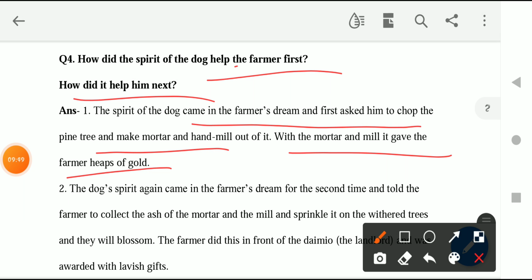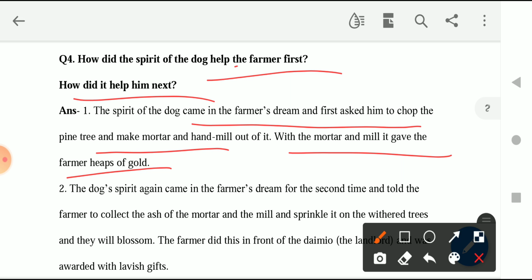So at first, what happened? The spirit of the dog came to the farmer's dream, and it asked the farmer to chop the pine tree under which the dog was buried, right? So it asked the farmer to chop that pine tree, and with that pine tree make a mortar and hand mill. What is a mortar and hand mill? You can understand it, basically they both are utensils.